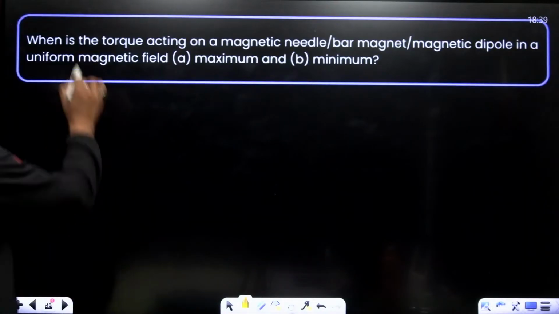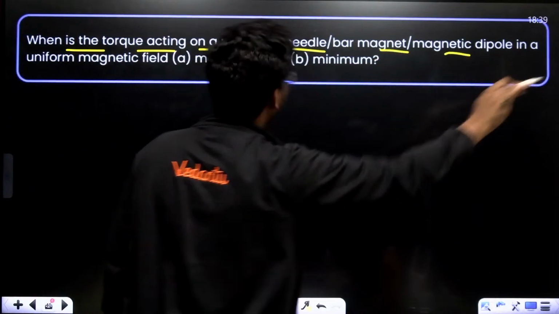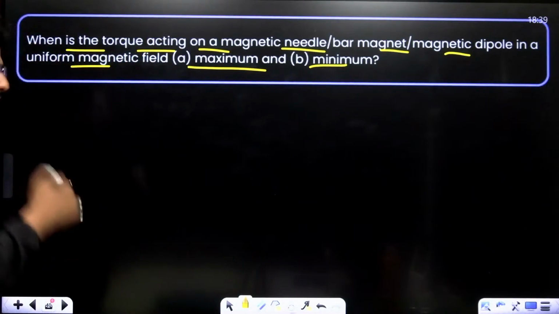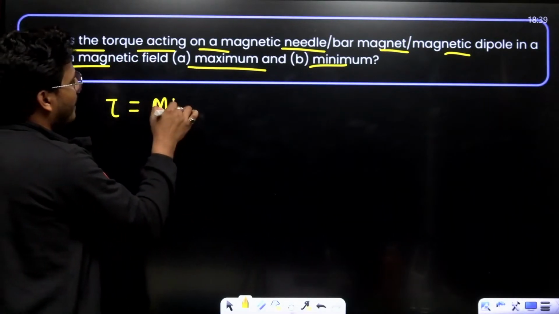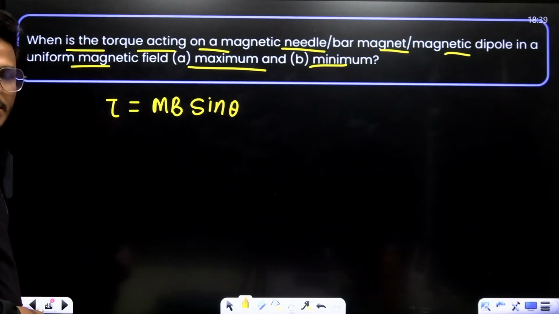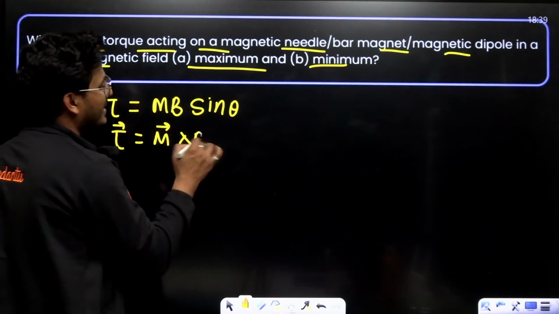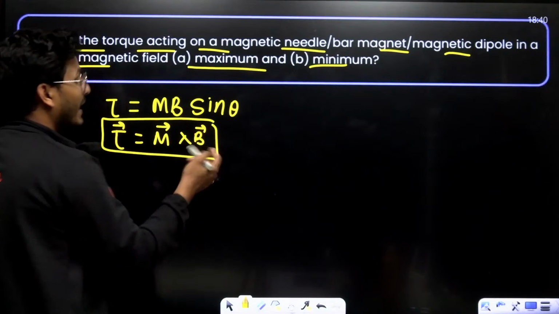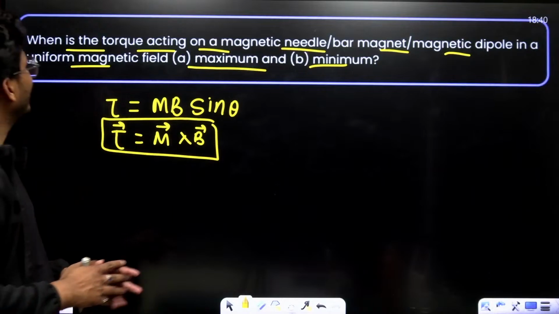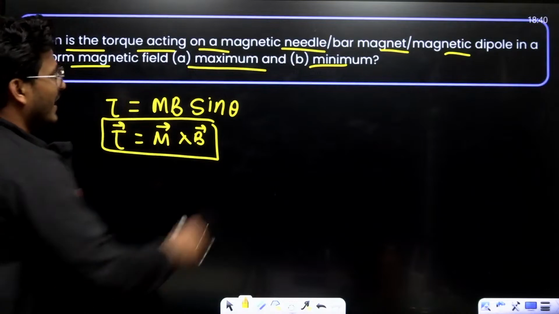Now, moving to next. When is the torque acting on a magnetic needle or a magnetic dipole in a uniform magnetic field maximum and minimum? See, tau equals mB sin theta, because tau is equal to m vector cross B vector in a magnetic field. Similarly, in an electric field, it is pE sin theta.